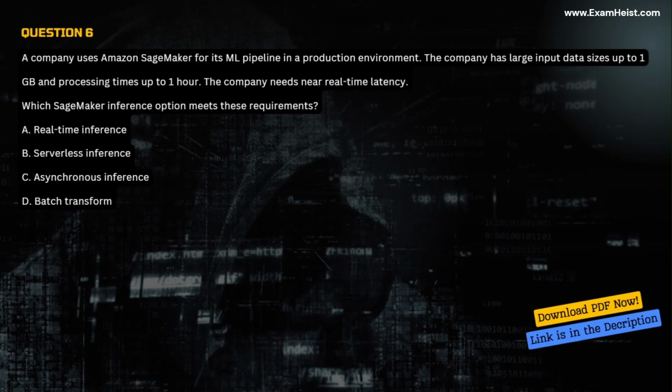Question 6. A company uses Amazon SageMaker for its ML pipeline in a production environment. The company has large input data sizes up to 1 gigabyte and processing times up to 1 hour. The company needs near real-time latency. Which SageMaker inference option meets these requirements?